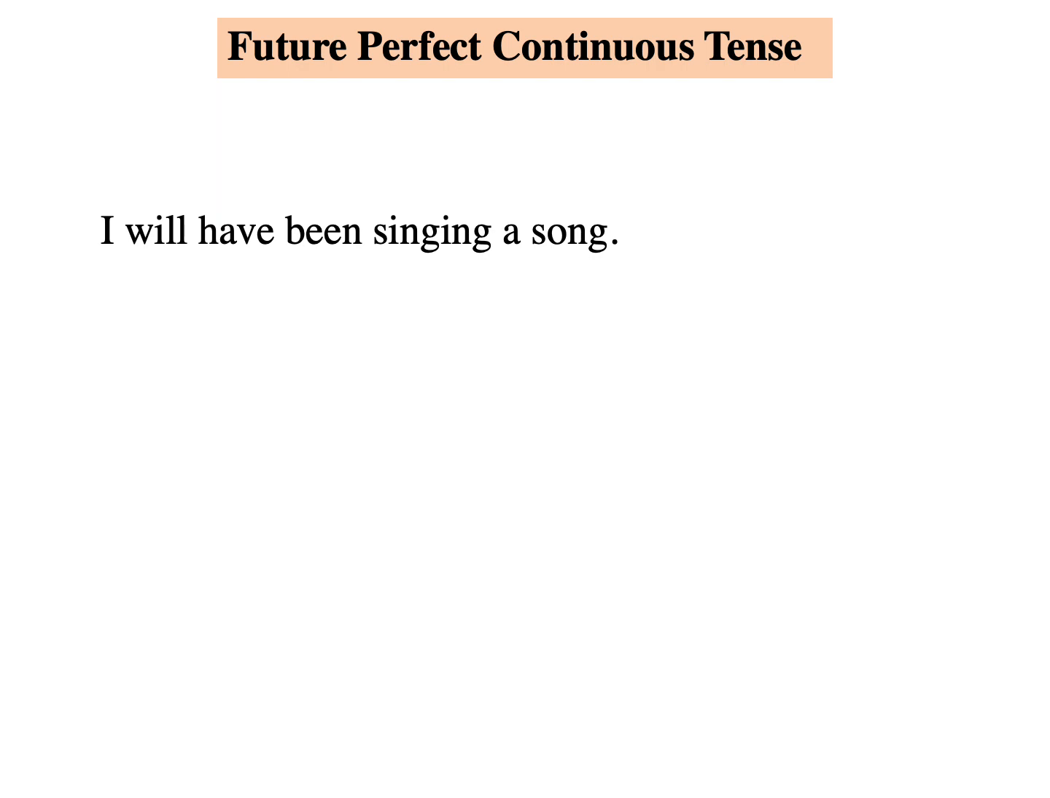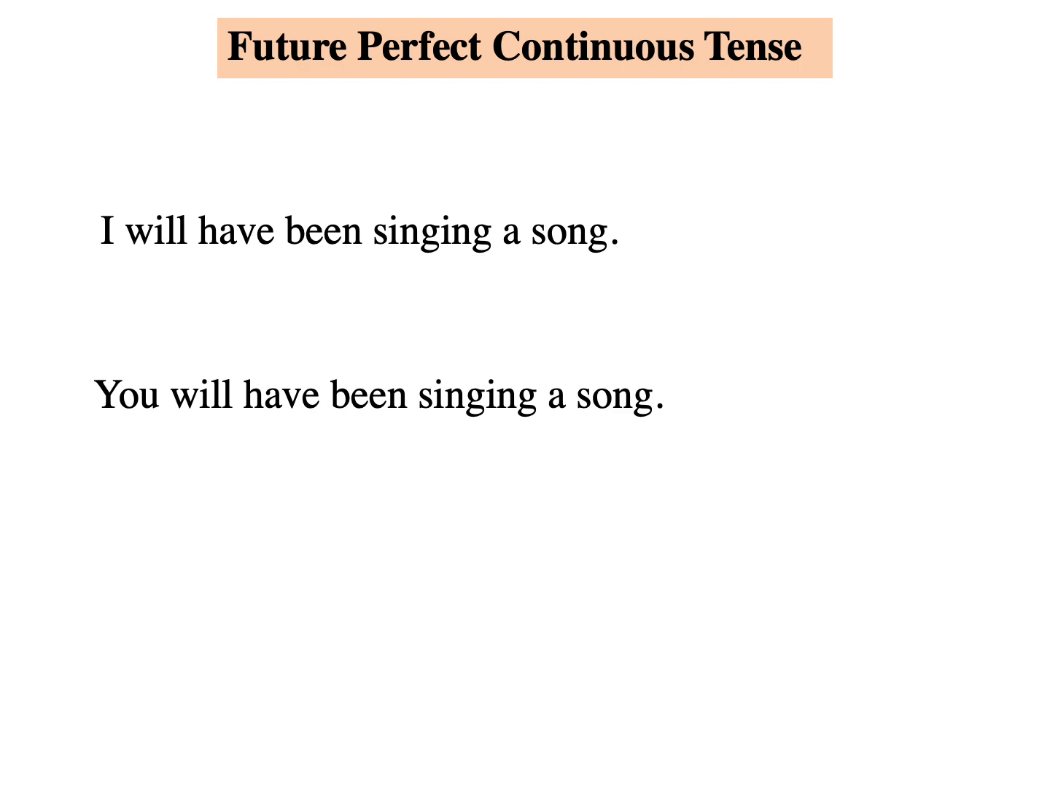The future perfect continuous tense is used to express an action that will have been going on at or before some point of time in the future. By next June, I shall have been completing my studies. The less frequently used tense forms are past perfect continuous and future perfect continuous tenses.